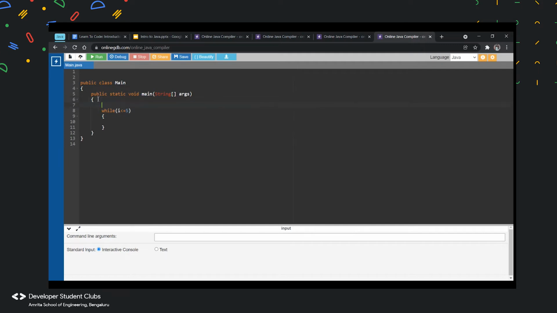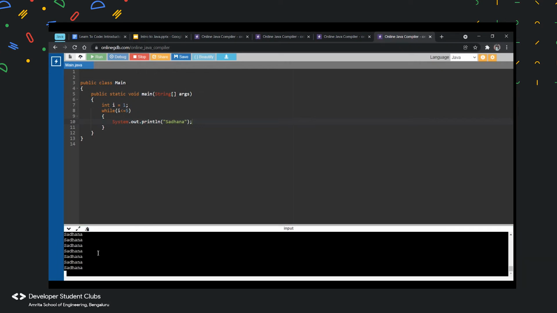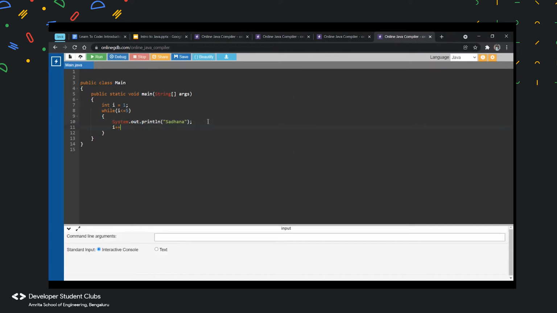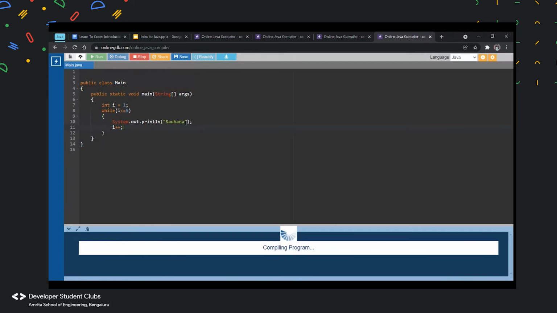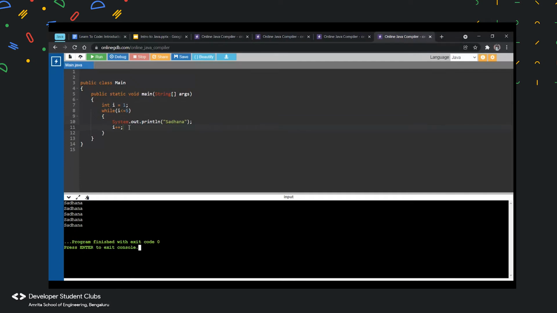But what do I need to do before that? I need to initialize i. So int i is equal to 1. So over here, I'll put System.out.println and I'll type my name. So when I run this, you'll see that my name is printed 5 times. Sorry, I forgot to increment, i++. So that was an infinite loop, by the way. Because I did not increment i++, i was always 1 and it kept printing Sadhana because I did not increment. So now over here I've incremented it.